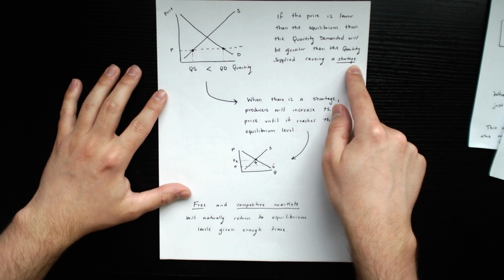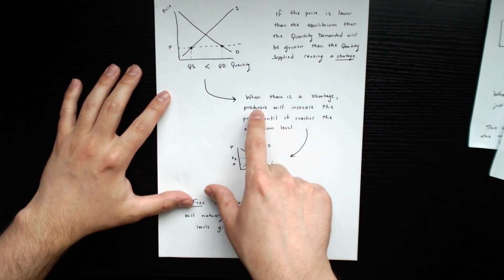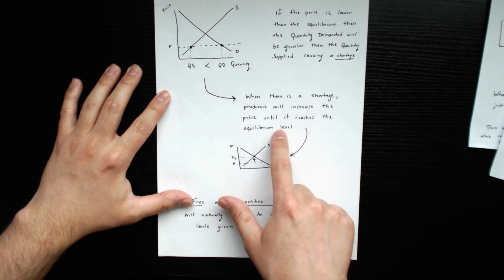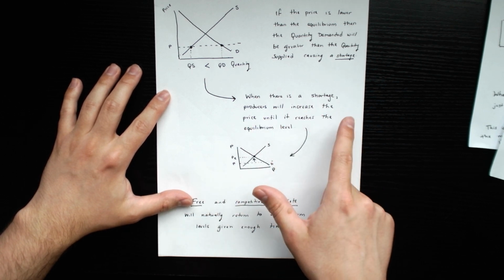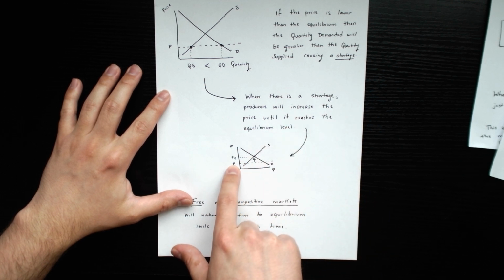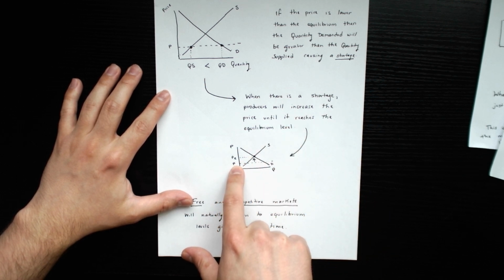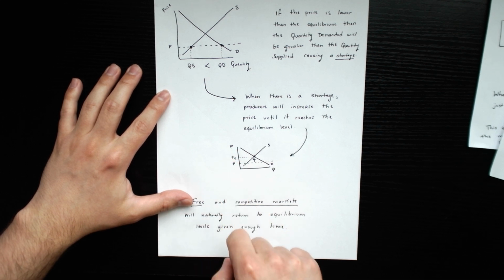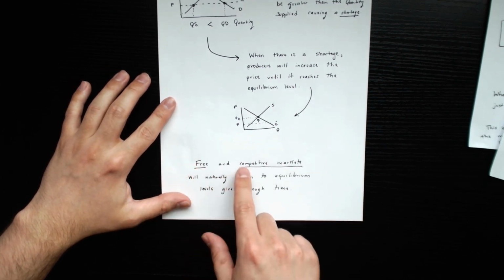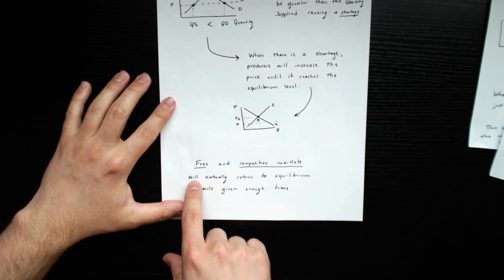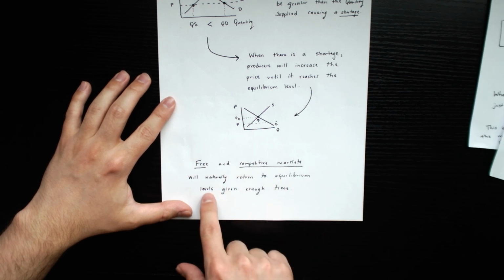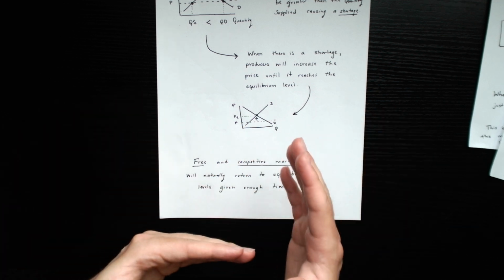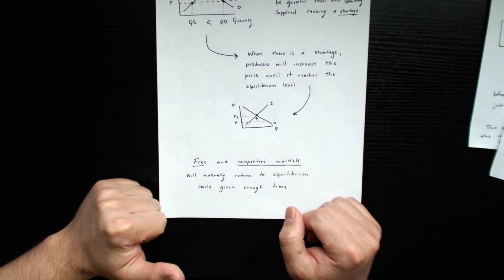Now, when there's a shortage, producers are going to then increase the price until it reaches the equilibrium level. They see all these people trying to buy the item, they're just going to raise the price. This is how you can see it over here. There's a shortage, the price is eventually going to start going up until it goes back to the equilibrium. In a free and competitive market, we will naturally return to the equilibrium given enough time. So basically, the producers are going to adjust the price so that it comes back to the equilibrium level.